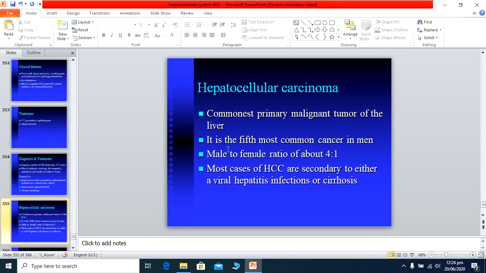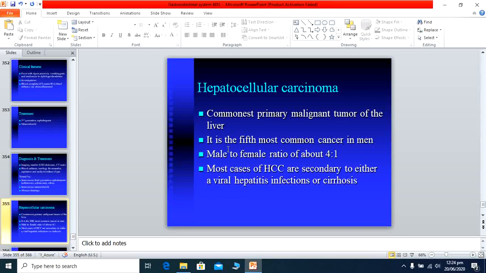It means a patient above 50 years has developed this, and usually it is single, sometimes multiple nodules occur throughout the liver. If it is single, then treatment options are available, but if it is multiple, then treatment options become very limited. Most hepatocellular carcinomas are secondary to viral infection, I have already told you.